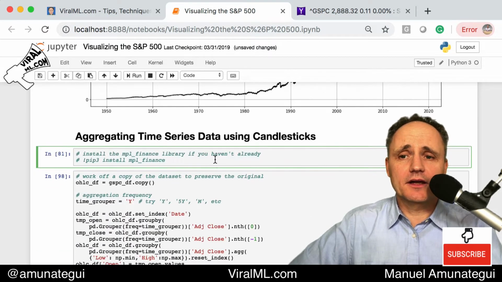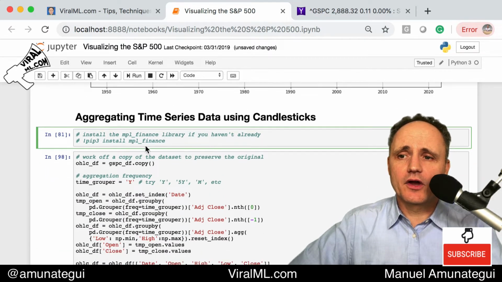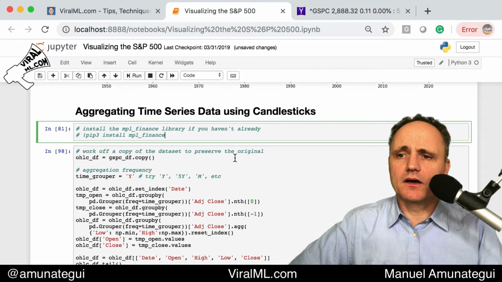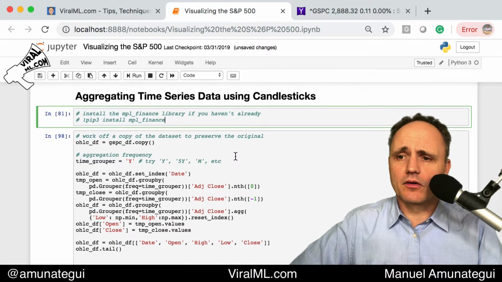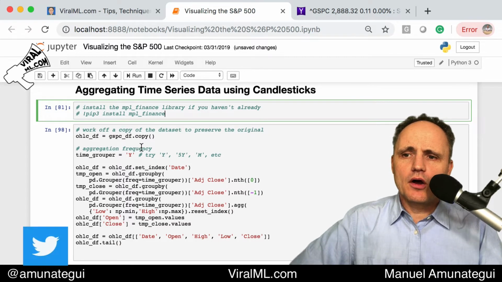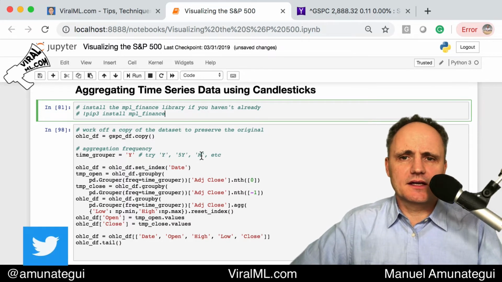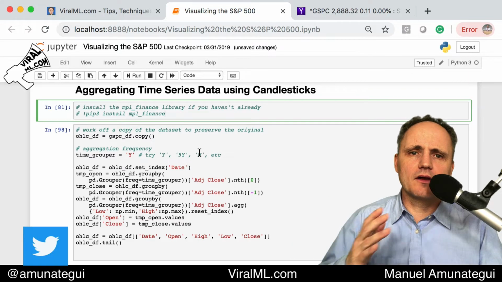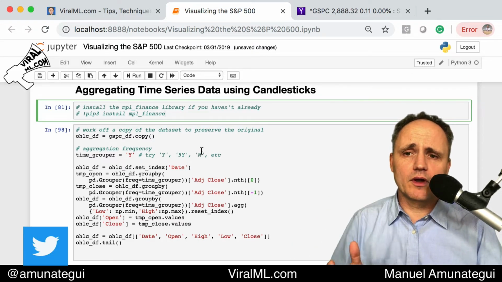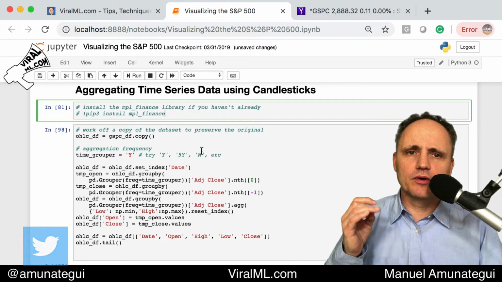Okay, so now let's start aggregating that data using candlesticks. You will need to install a library if you don't have it already, mplfinance. You can pip install, in the Jupyter notebook, or using your own command window, however you normally do it. There are many ways of slicing and dicing this. Because we already have the open, high, low, close, we could use just those. That would be one way of doing it. But I prefer to do it from raw data.